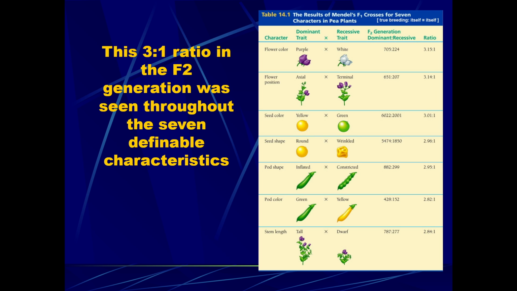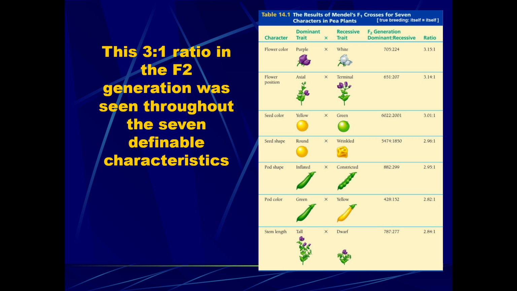Alright, so here is the 3-to-1 ratio in the F2 generation through all 7 definable characteristics that Gregor Mendel studied. Remember, purple flowers are dominant over white, axial over terminal, yellow seed color over green, round over wrinkled seed shape, pod shape inflated is dominant, pod color green is dominant, and tall plants are dominant over dwarf plants.